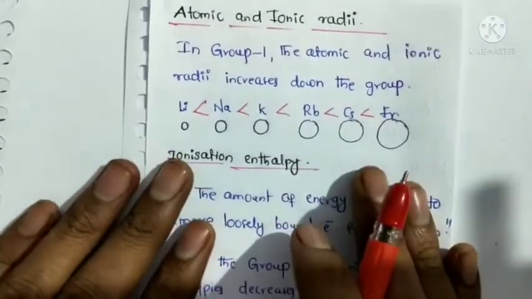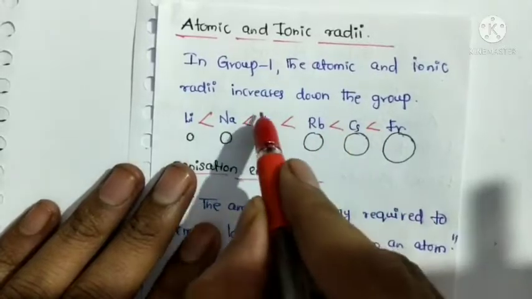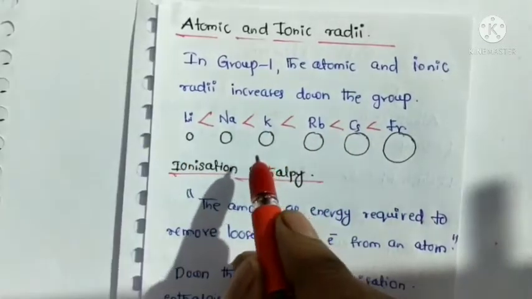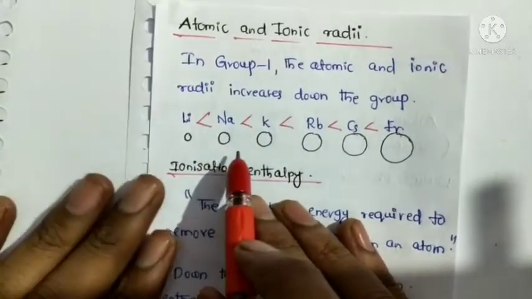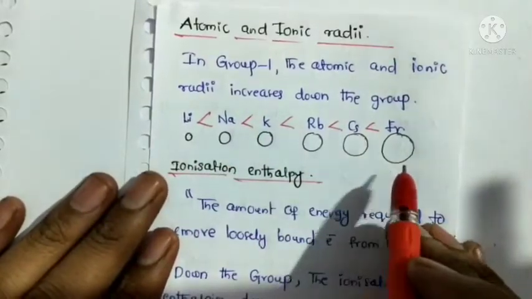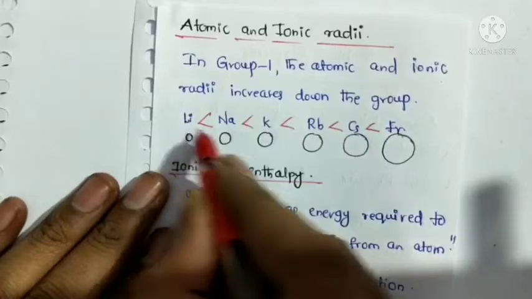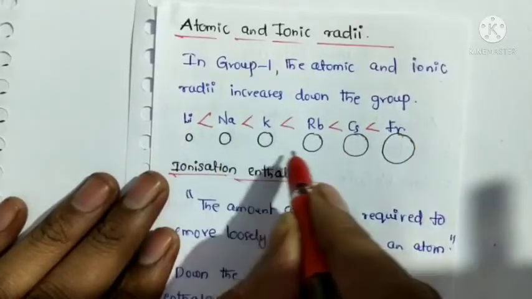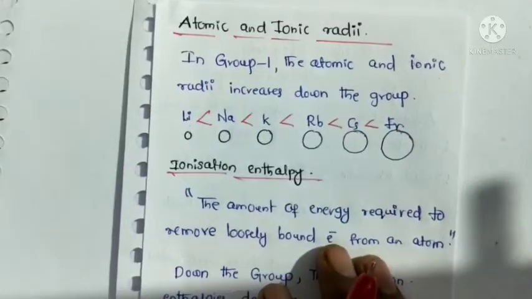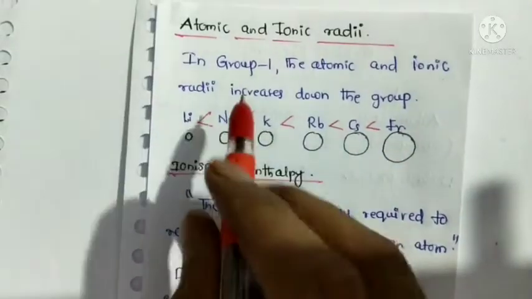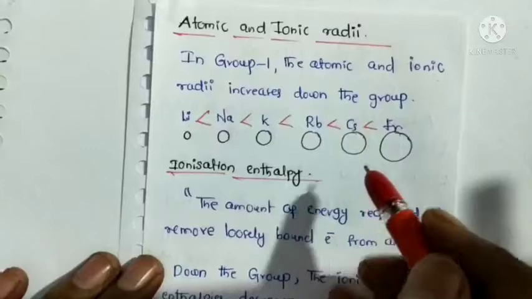What is the reason? Atomic number increases, so that's why atomic radius also increases. From lithium to francium, atomic size increases due to the increase in atomic number. So this is the order of atomic radius.